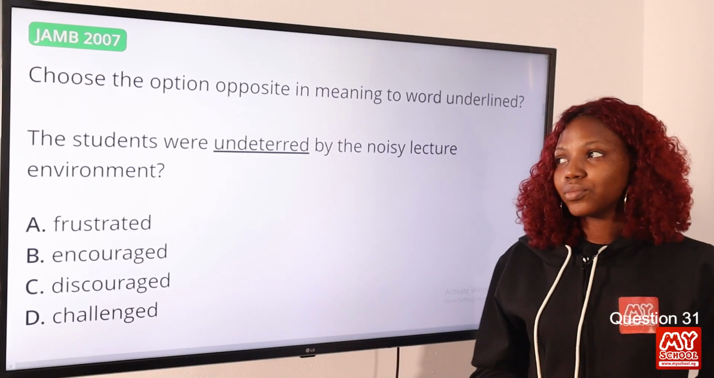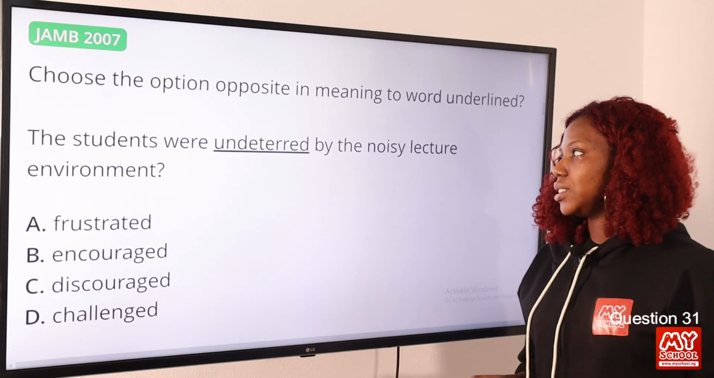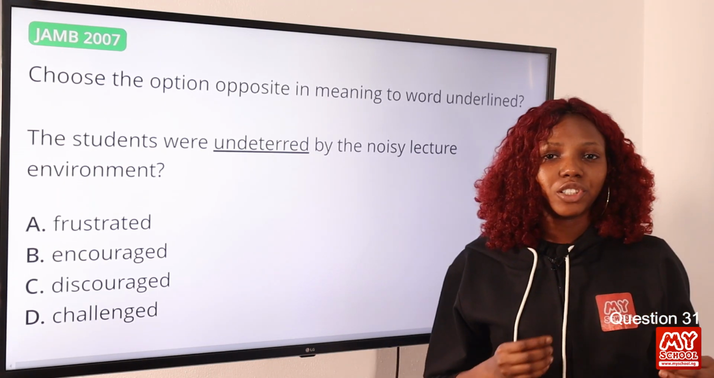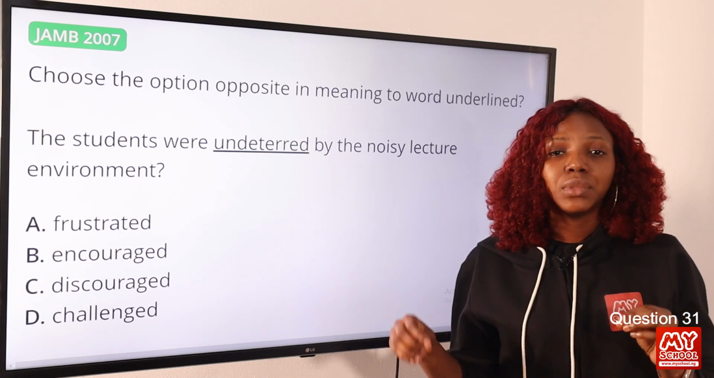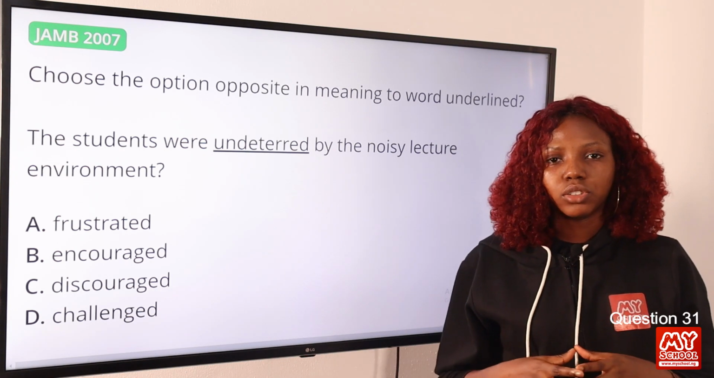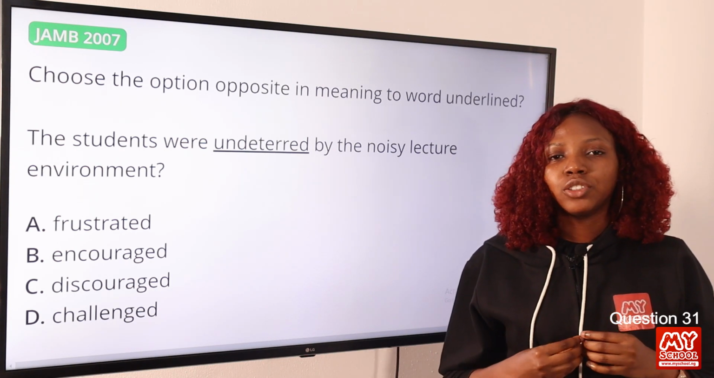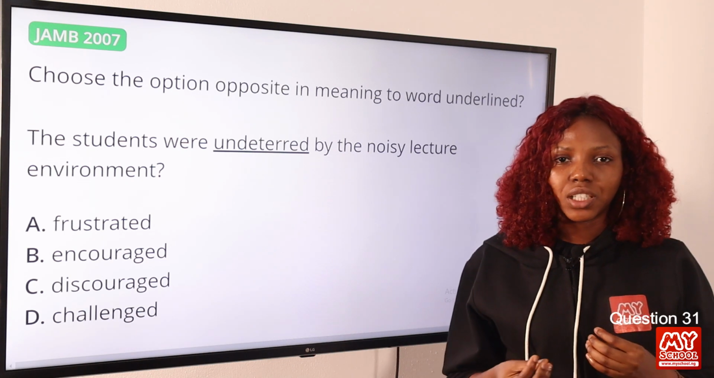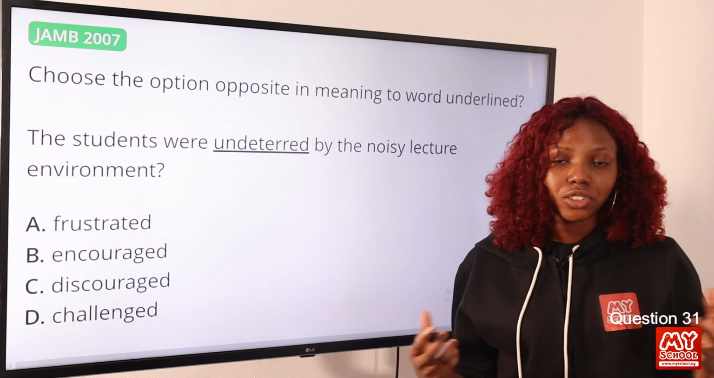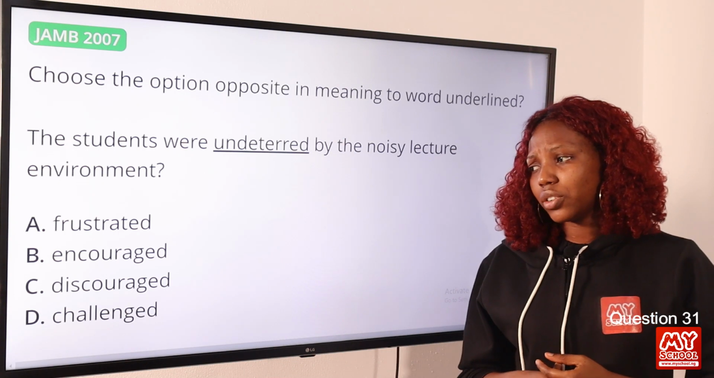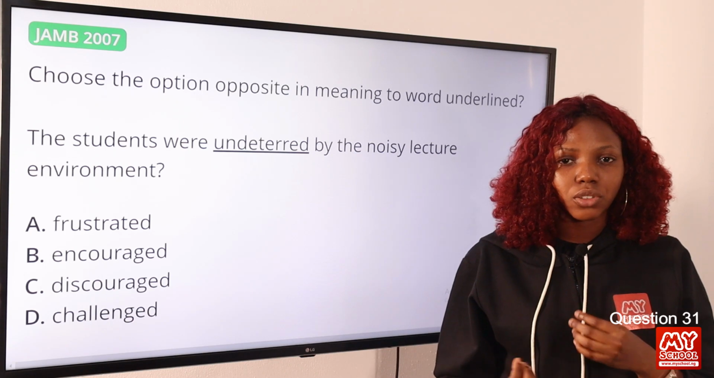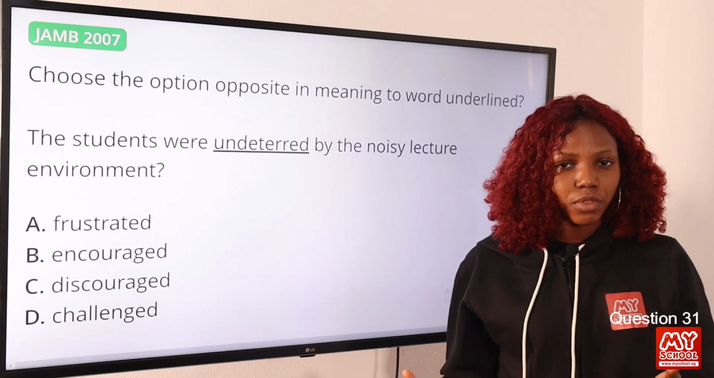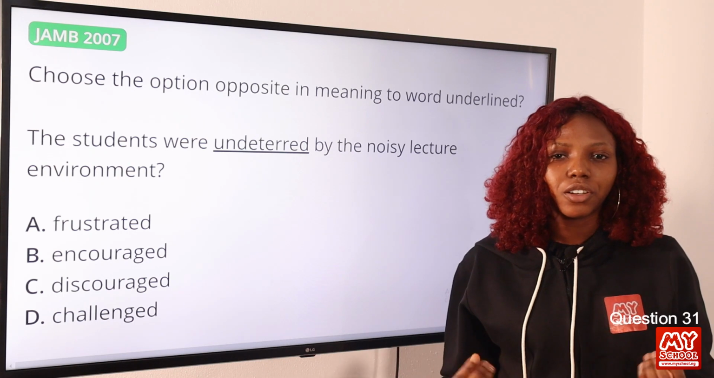Question 31. The students were undeterred by the noisy lecture environment. Now the word underlined is undeterred, and undeterred is persevering even amidst setbacks. Okay, so undeterred is you are not discouraged to continue doing something even when there are distractions here and there. Okay, so the answer to this question is option C, discouraged, because when you are discouraged, you lack the confidence or enthusiasm to carry on with something or to do something. So option C is the correct answer to this question.